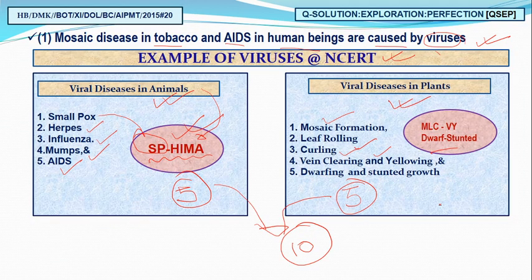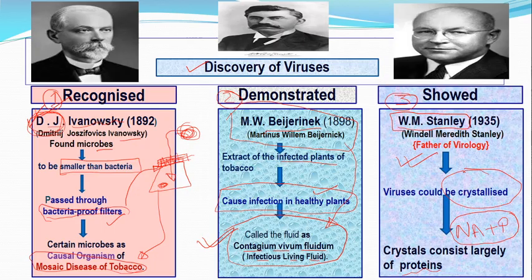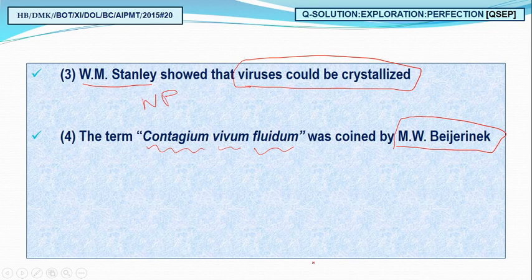So what we studied today: examples of viruses. In animal viruses we have SP HEMA. For plant viruses we have MLCB, dwarf and stunted. We also remembered three important scientists. Ivanovsky, DJ master Ivanovsky, recognized the virus. The song, Contagium Vivum Fluidum, was given by M.W. Beijerinck, and the credit went to the great scientist Wendell Meredith Stanley, who got a Nobel Prize and was honored as the father of virology.